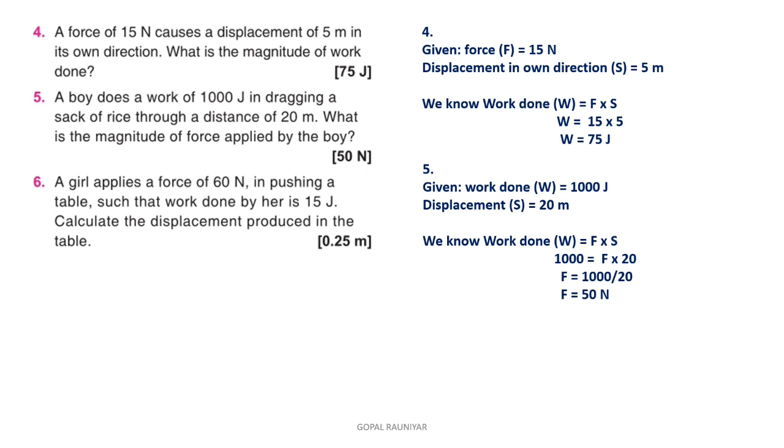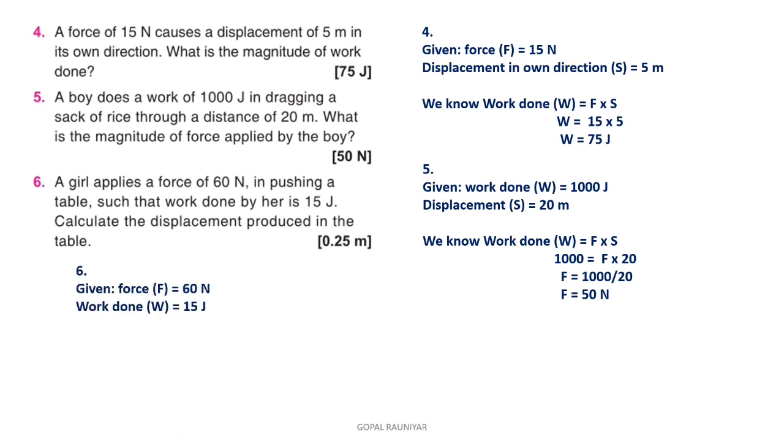Now moving on to the third numerical. A girl applies a force of 60 Newton in pushing a table such that work done by her is 15 joule. Calculate the displacement produced in the table. Here work done is given and force is given, and displacement is unknown. We will do similarly as we have done in the previous numerical.